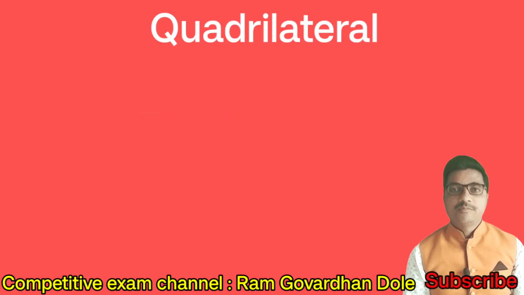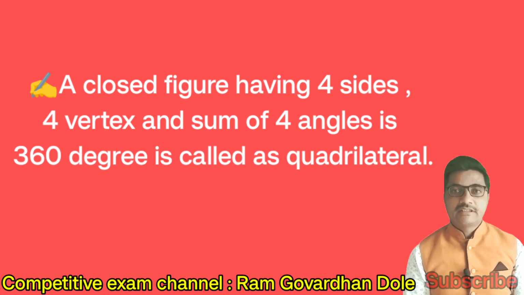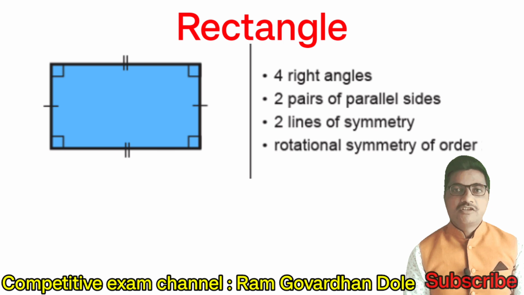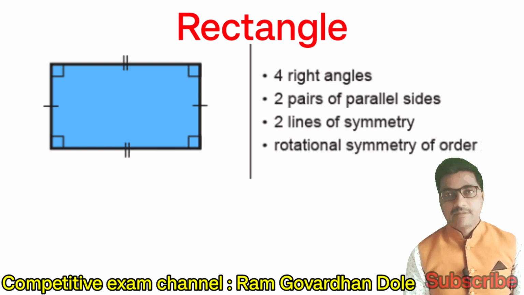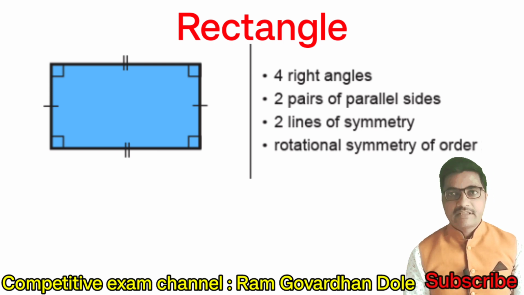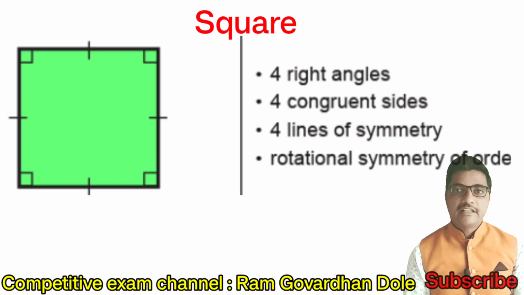Look at this figure. Quadrilateral. A closed figure having four sides, four vertices, and the sum of four angles is 360 degrees is called a quadrilateral. Types of quadrilateral. First type, rectangle. Look at this figure. Four right angles, two pairs of parallel sides, two lines of symmetry, rotational symmetry of order 2.